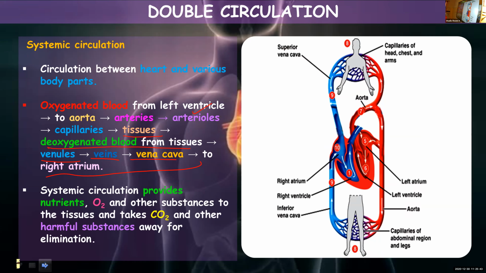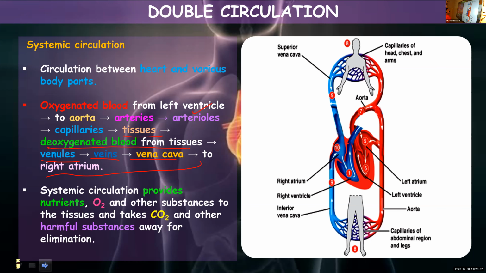From right atrium, it will be going to right ventricle. From right ventricle, it is pumped into where? From the right ventricle to where it is being pumped, children? Pulmonary artery. It will take it to lungs for oxygenation.